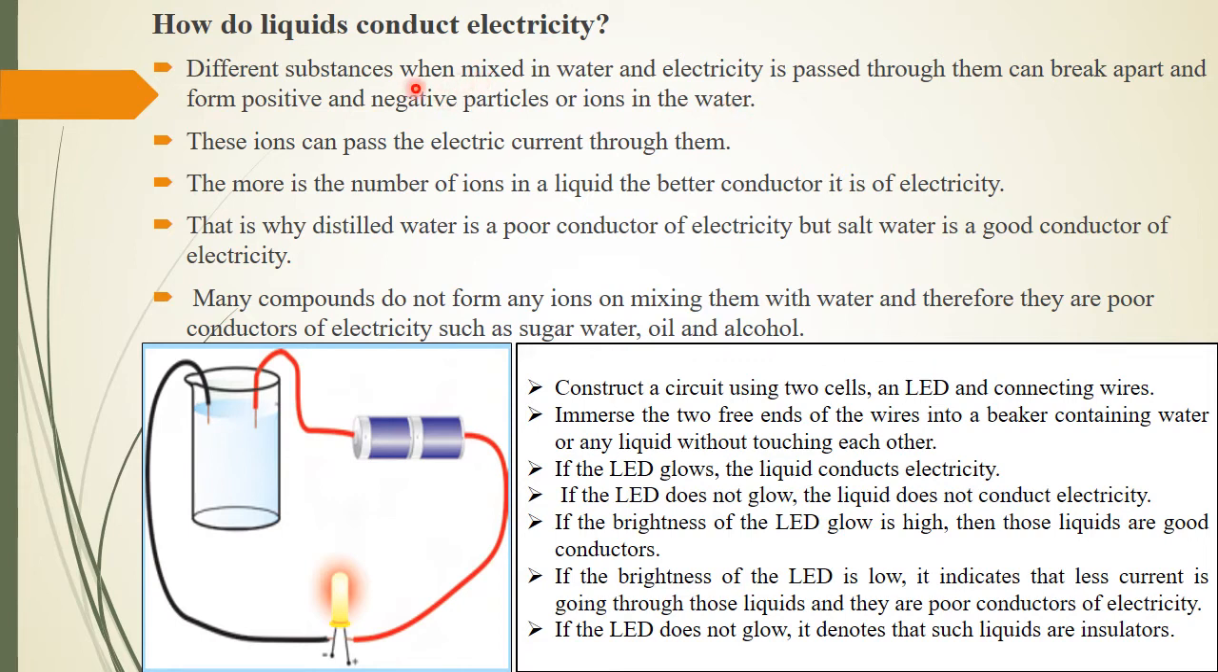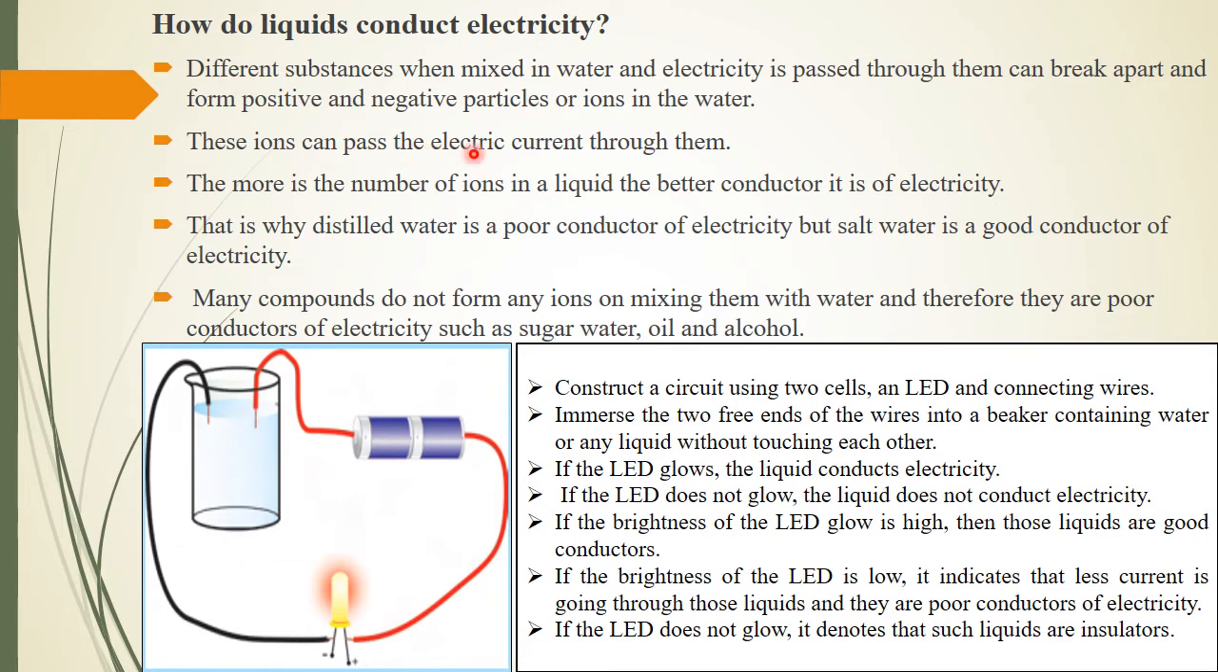So different substances behave differently when mixed in water. Liquids which are a mixture of some other substance in water, when electricity is passed through them, can break apart, forming positive and negative particles or ions in the water. So actually the flow of electricity is the movement of ions in the water. So they should have some salts or minerals in them for forming positive and negative particles.